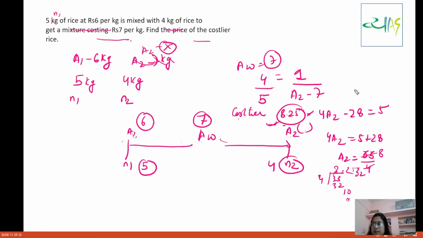Now I hope everybody is familiar with this kind of concept, how to use this number line method. I particularly like this straight line method more than the crisscross method while solving questions of alligations. You can use whichever you find very easy.